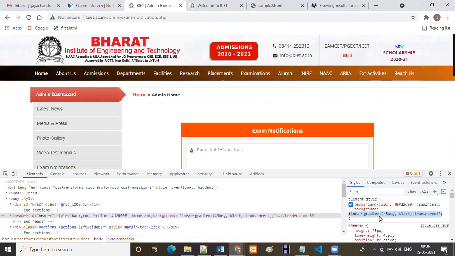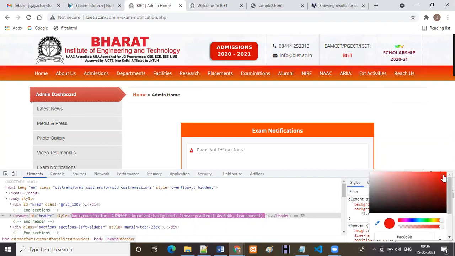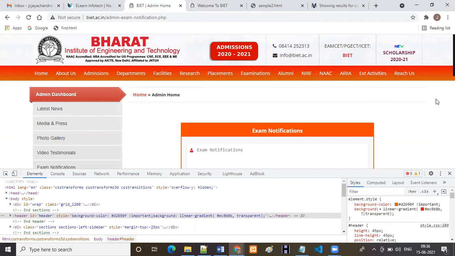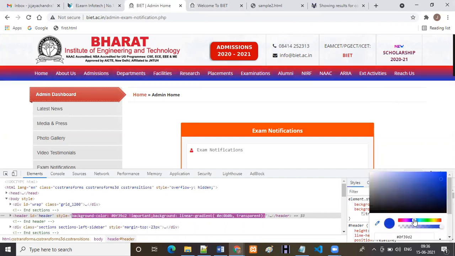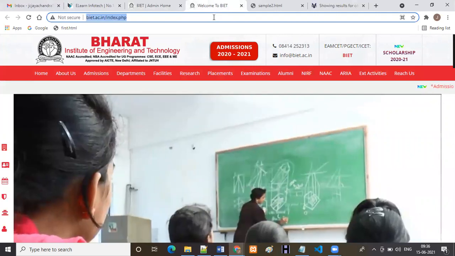So simply here, I'm going to remove the thing. Now see here we have the top to bottom black color. So now I don't want that black color. I want to do red and another color. You can observe, there is a red and we have something different color, right? If you want to change another color also, so now I want red and blue mix. You can observe we have automatically mixed colors also. So these types of things we are going to build with the help of CSS. I will show you a few more examples for this CSS.